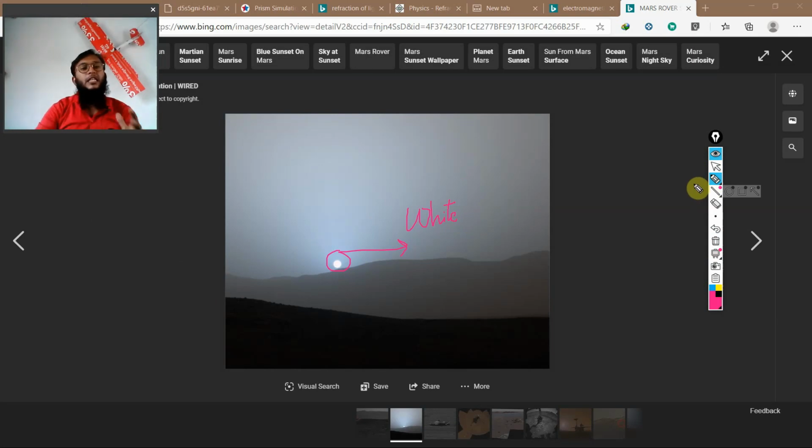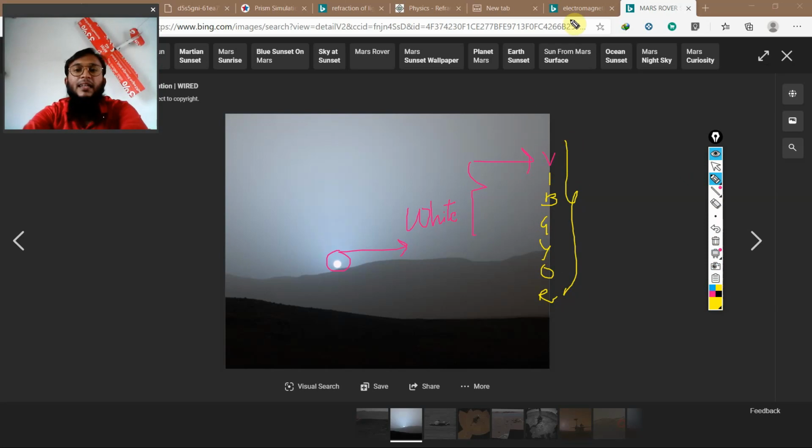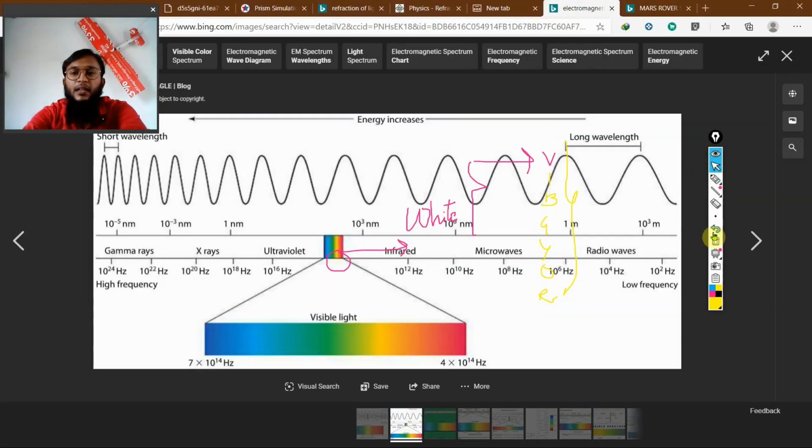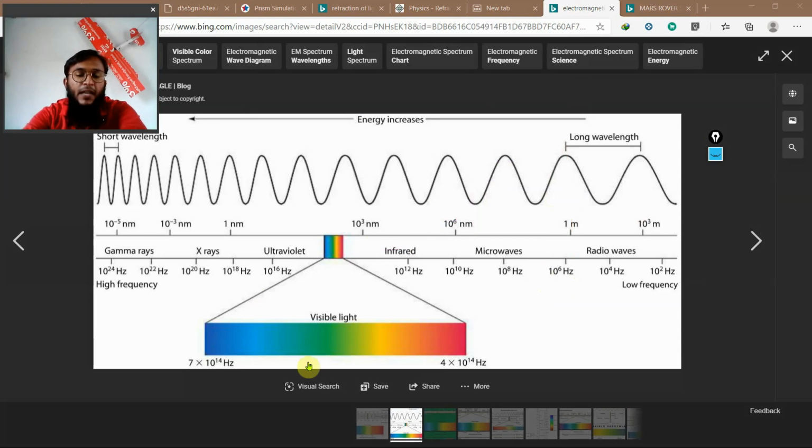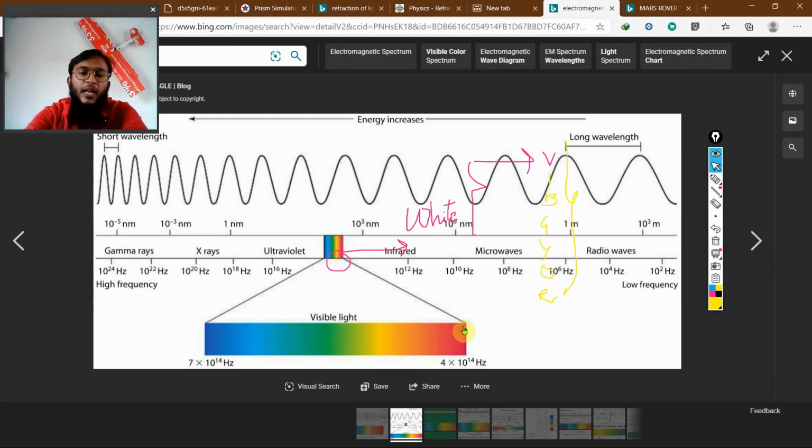If we go through the experiments, we get to know that this white light actually consists of 7 different colors: violet, indigo, blue, green, yellow, orange and red, that is VIBGYOR. In the electromagnetic spectrum, the visible spectrum is violet, indigo, blue, green, yellow, orange, red, which the human eye is sensitive to.